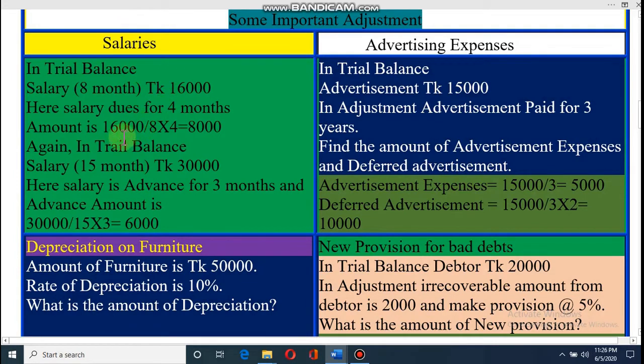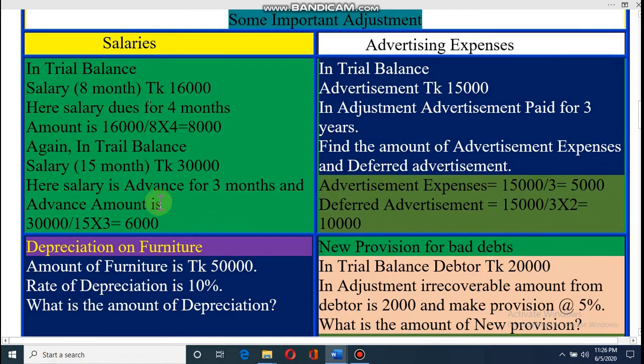Dear student, now another problem. Again salary. Salary 15 months. It is given in the trial balance. What will happen now? Look here, when it was 8 months, I told you that 4 months are due. Now it is 15 months. Again you know that 1 year equals 12 months. That means 15 months means advance for 3 months. If it is 14 months, that means advance for 2 months. If it is 18 months, then it is advance for 6 months.